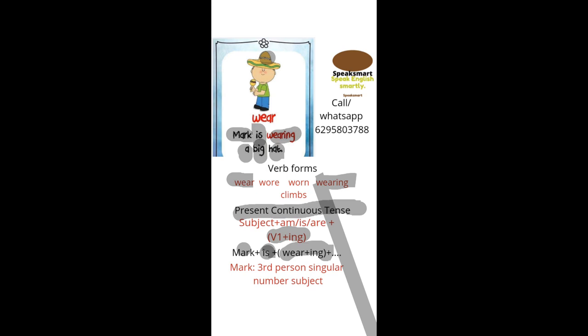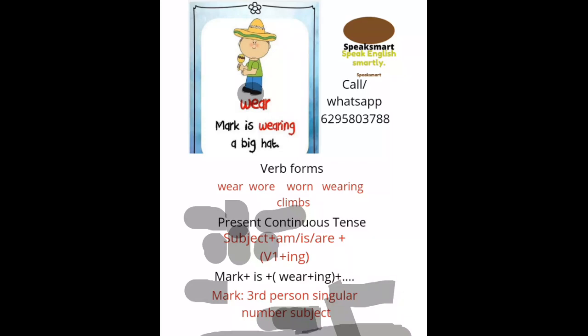And in this sentence, the verb form climb is written, which is an error. It will be wears. Here it is written as climb, it is a mistake, and it will be wears.